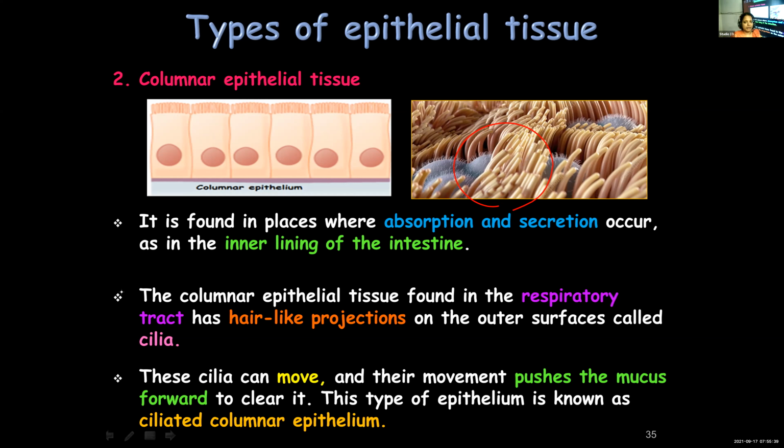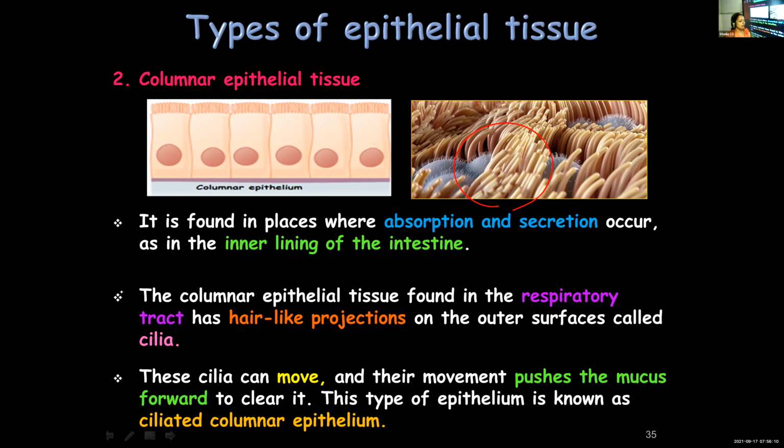Ciliated columnar epithelium. Where is it found? One example is the respiratory tract. What is its function? These cilia will beat. Cilium is singular, cilia is plural. So these cilia will move and they will help in pushing the mucus forward and clearing the respiratory tract.